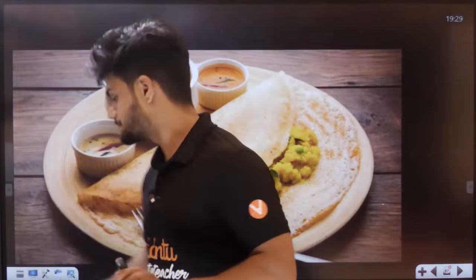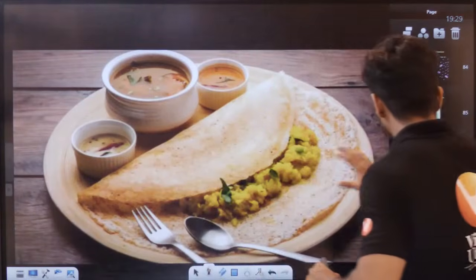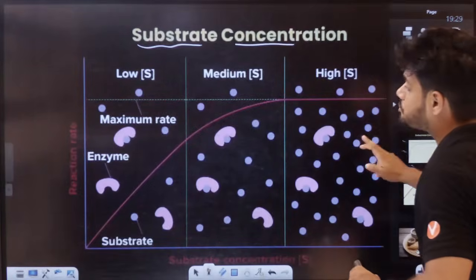All of you are sitting at the table in my house. All of you right now are enzymes. And this dosa is the substrate.